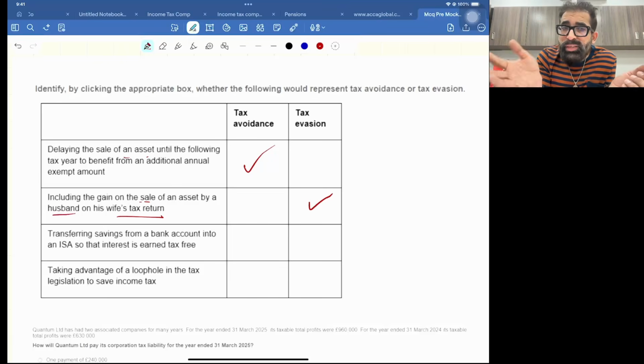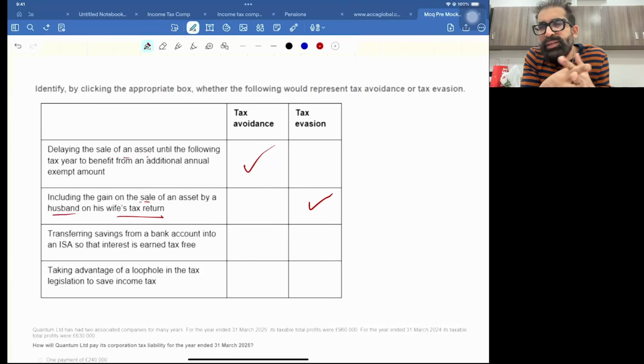But how is it possible that the gain belongs to the husband and now we are showing it in the wife's tax return? It's wrong. It can be corrected by the husband first transferring the asset to the wife, so no gain, no loss between husband and wife, and then the wife should have sold it. But this time it's wrong.